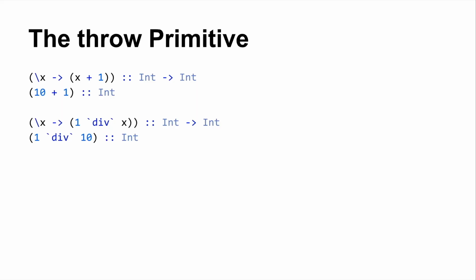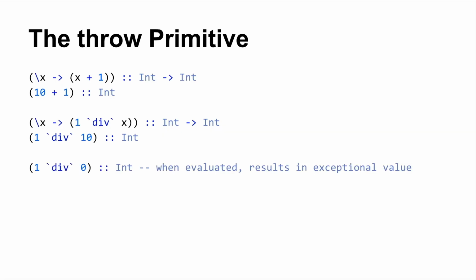If I apply div to the remaining argument, if I give div the integer that it's waiting for, now I have an expression of type integer. That totally makes sense. So why wouldn't it make sense that this too is an expression of type integer? There's this exceptional value waiting in there to be evaluated, but from a type perspective, the type of that expression is still integer.